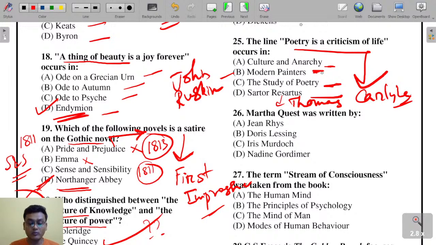Whereas "poetry is a criticism of life" appears in The Study of Poetry by Matthew Arnold. So C, The Study of Poetry, is the right answer.